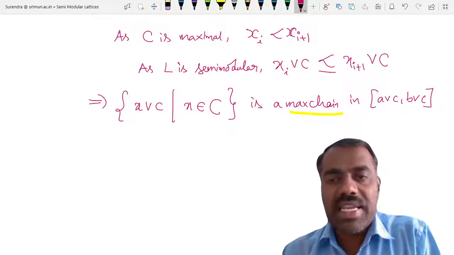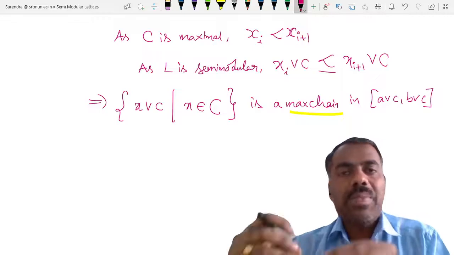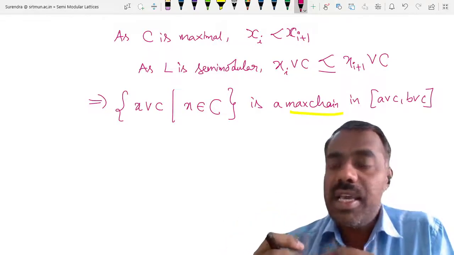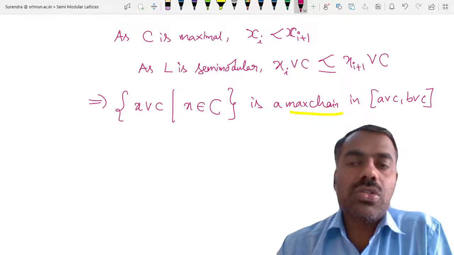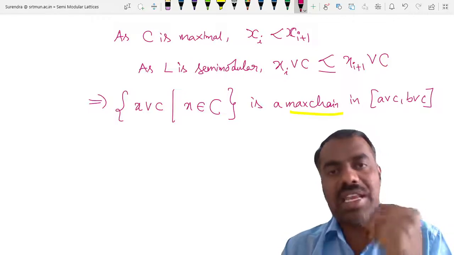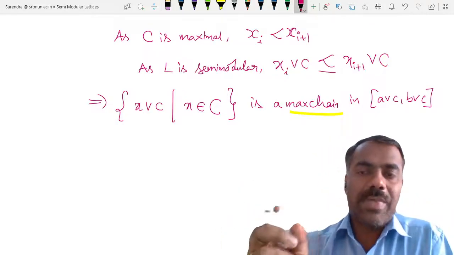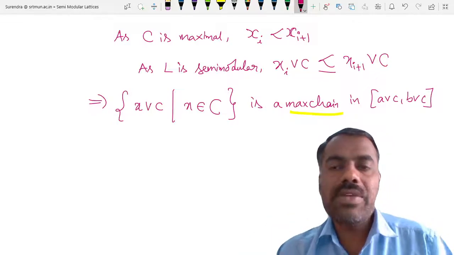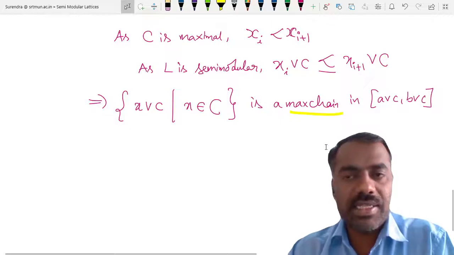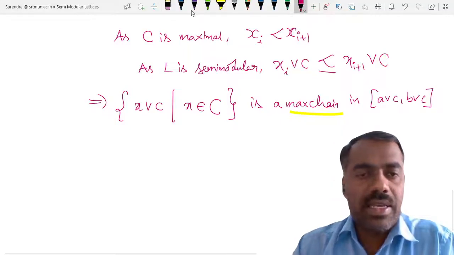We are not saying that each and every element is actually part of that chain. Some elements may be equal. Suppose X1 join C is maybe equal to X2 join C. At that time, you consider those two elements as one element. Whenever they are equal, you consider them as one element, and with the remaining elements, whatever you get is actually a maximal chain. Is this clear?